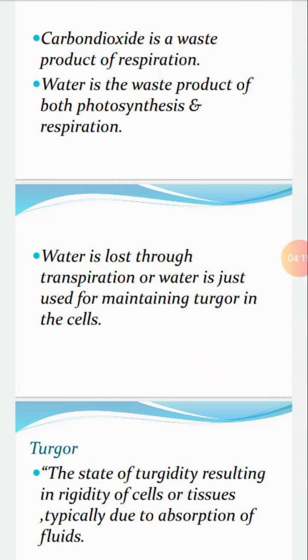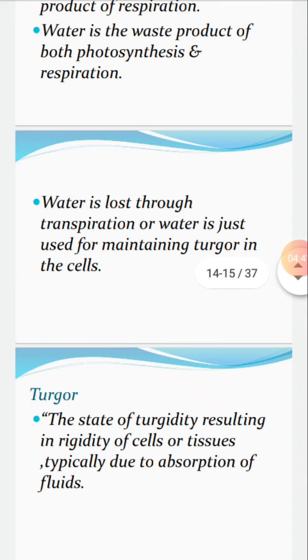Now, what is turgor? The shape of plant cells is maintained and the cell is said to be turgid. Due to entry of water, cells swell and their shape becomes rigid. This condition is known as turgor. And if water leaves the cell, then they become flaccid or wilt. This is the difference between turgid and flaccid cells: in flaccid cells, water leaves and the cell wilts, but in turgid cells, water enters.